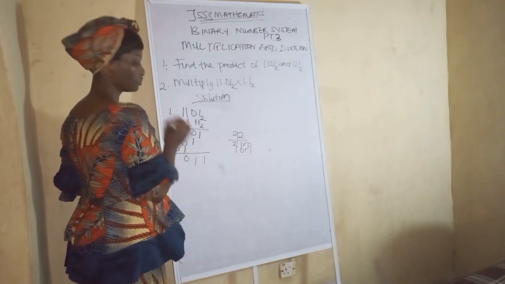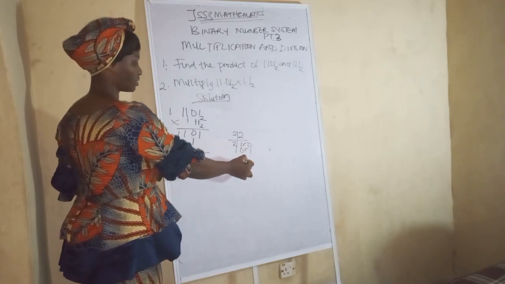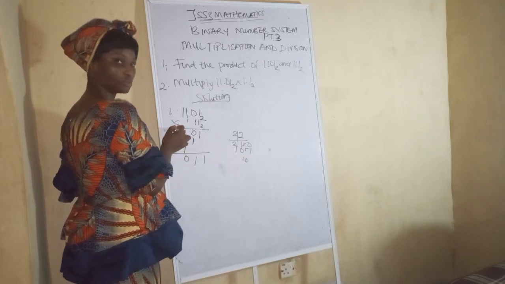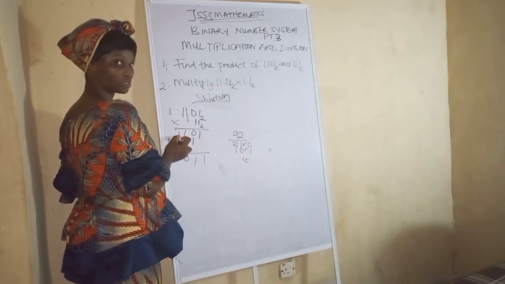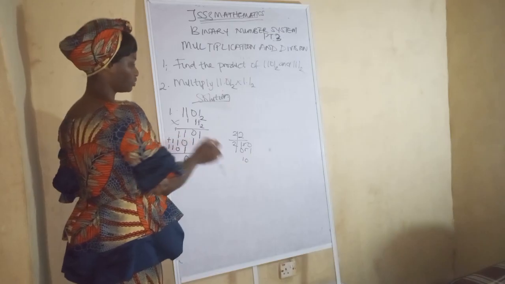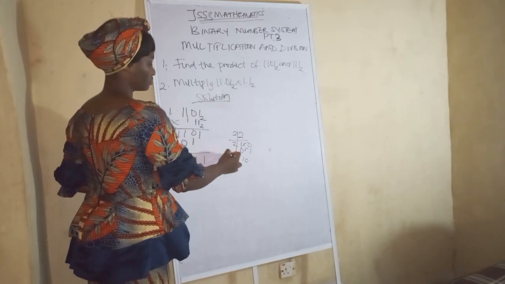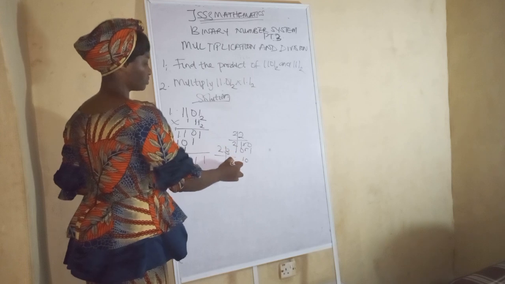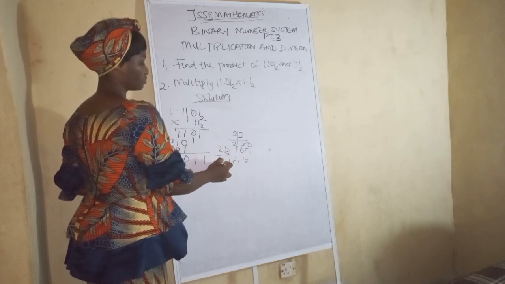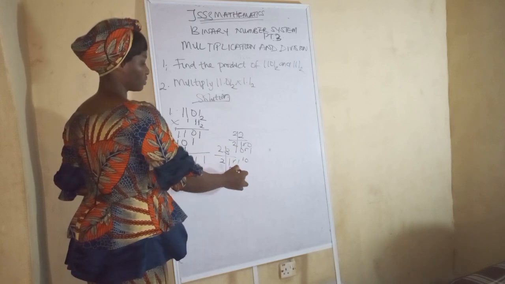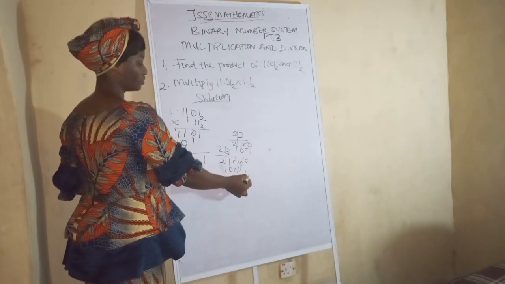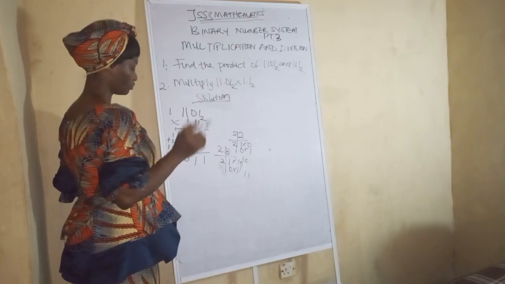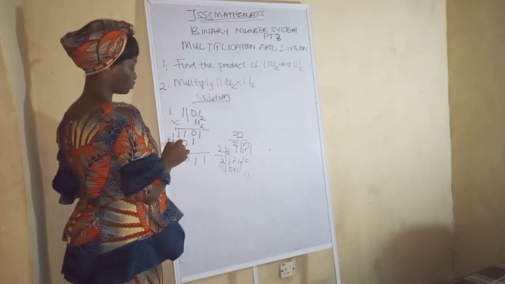So that's the 0. Have you seen it now? Since we have 10, this is 0, we bring it here. And this remaining one, we raise it up here. So 1 plus 1, 2. 2 plus 1, 3. So now 3 is more than the base. We're going to divide by the base. 3 divided by 2, 1. And then 1. 1 divided by 2 is 0. And then 1. So that is what? 1, 1. So this one, we raise it here. So the remaining one, we raise it up. Simple. So 1 plus 1 is 2, 2 plus 1 is 3.